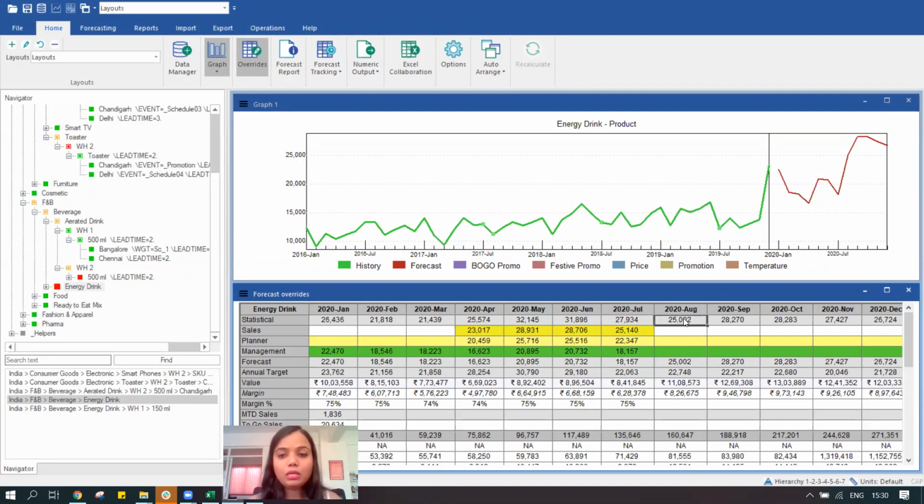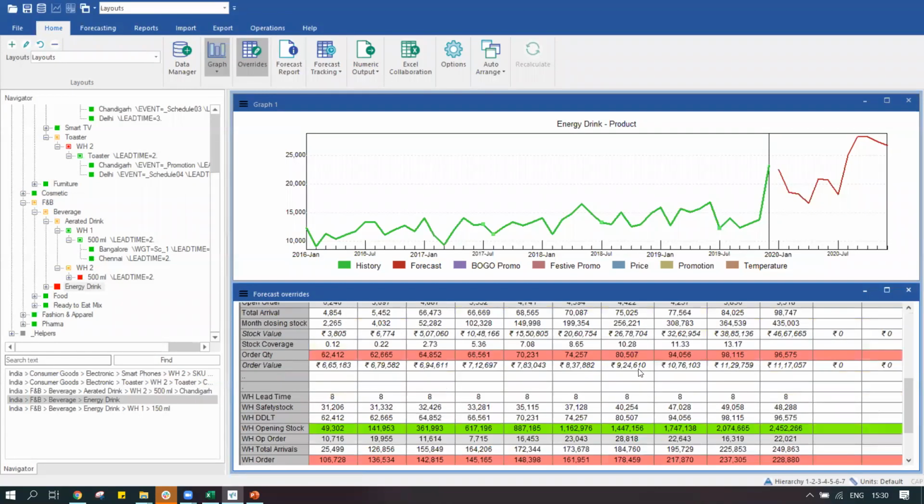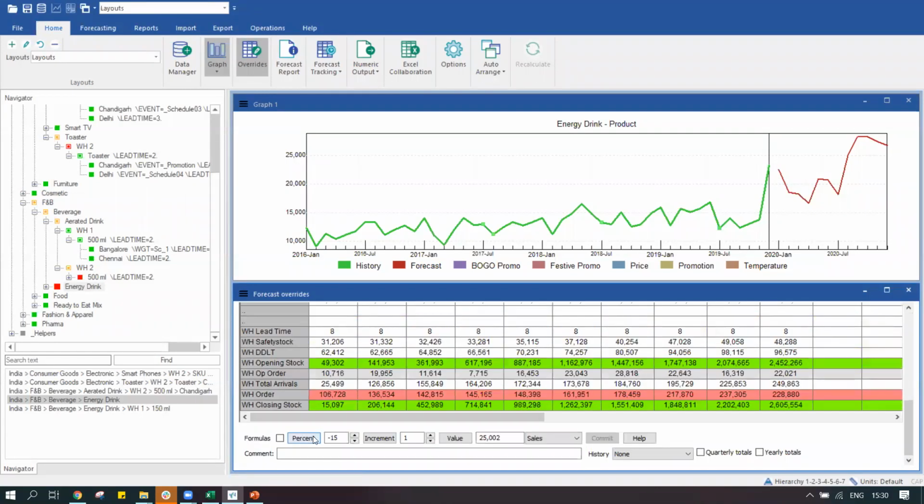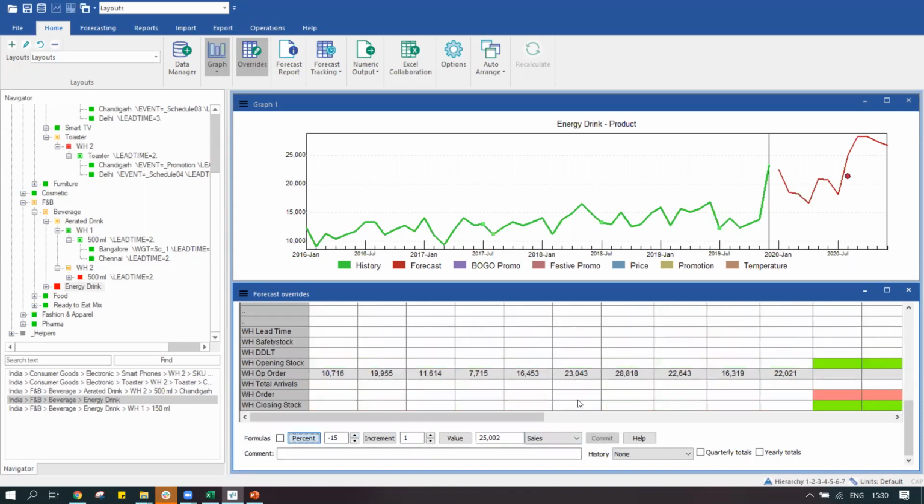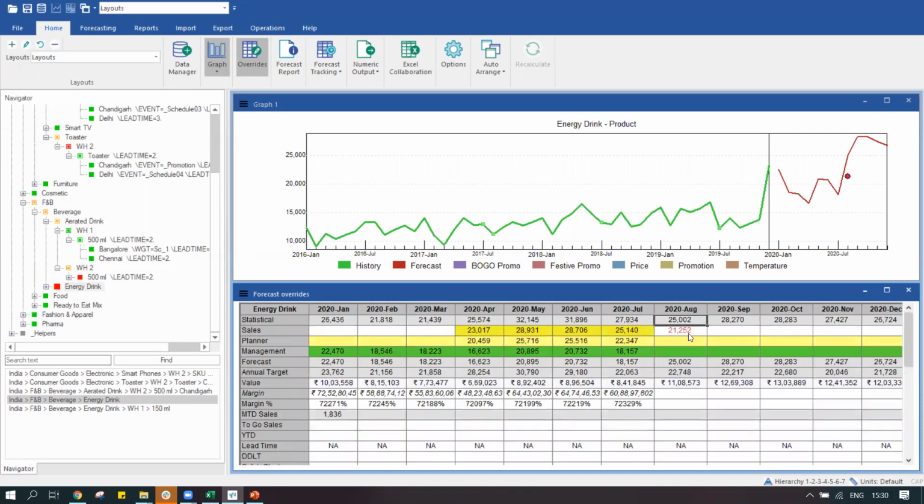Simply say we can tell, I'll just move this cursor over here. Yep. So say, for example, for the month of August, we are going to see a 10% decline in sale. Or say 15% decline in sale. I just have to click on 15% select as sales. So I can quickly see that automatically in the sales row, my number is shown over here. And this is at a category level. I've not made change at the SKU level.